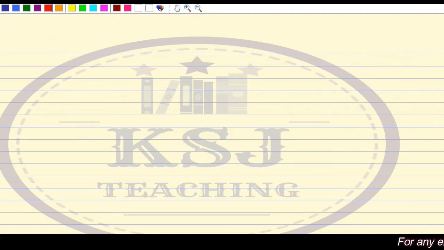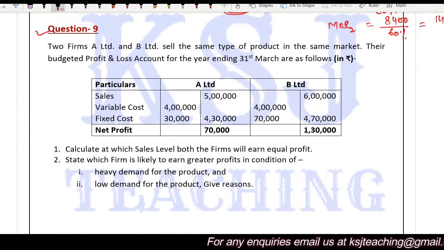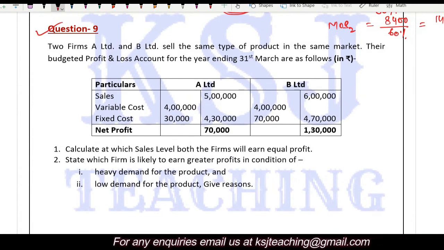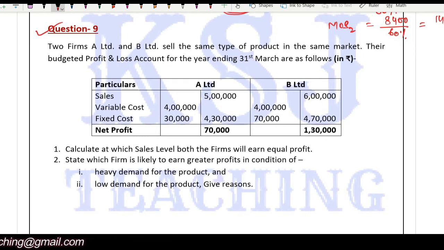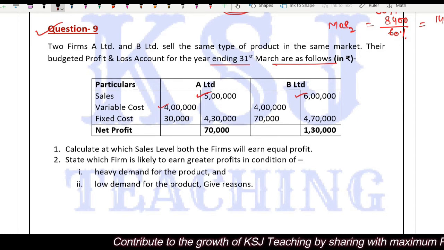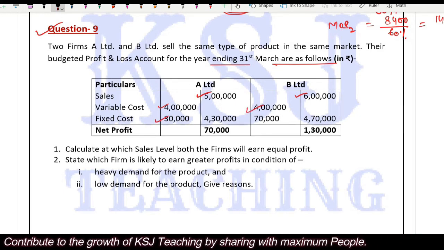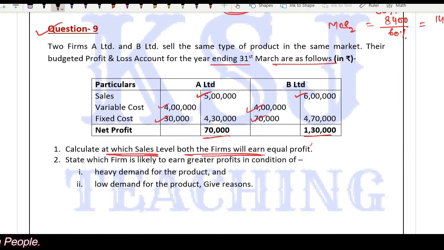Okay, let's see a practical problem on this. Question number 9. Two firms, A Limited and B Limited, sell the same type of product in the same market. Their budgeted profit and loss account for the year ending 31st of March is as follows. Sales is 5 lakh and 6 lakh. Variable cost is 4 lakh and 4 lakh. Fixed cost is 30,000 and 70,000. Net profit is 70,000 and 1 lakh 30,000. Calculate at which sales level both the firms will earn equal profit.